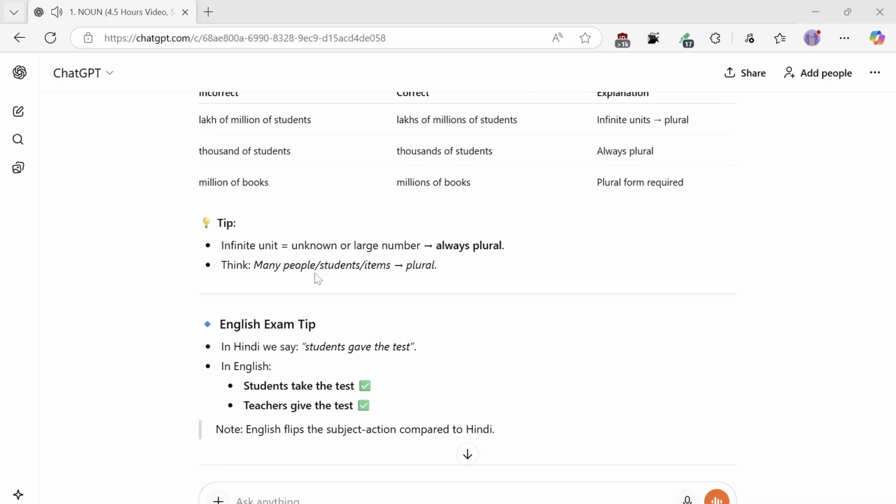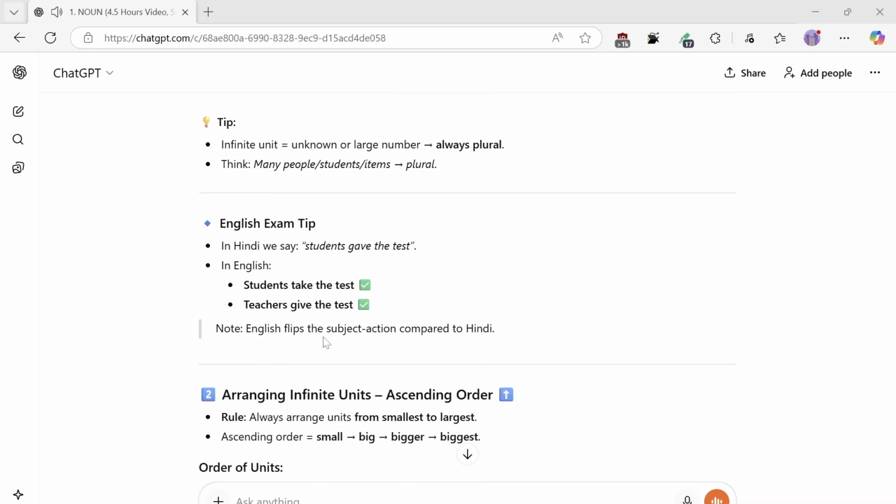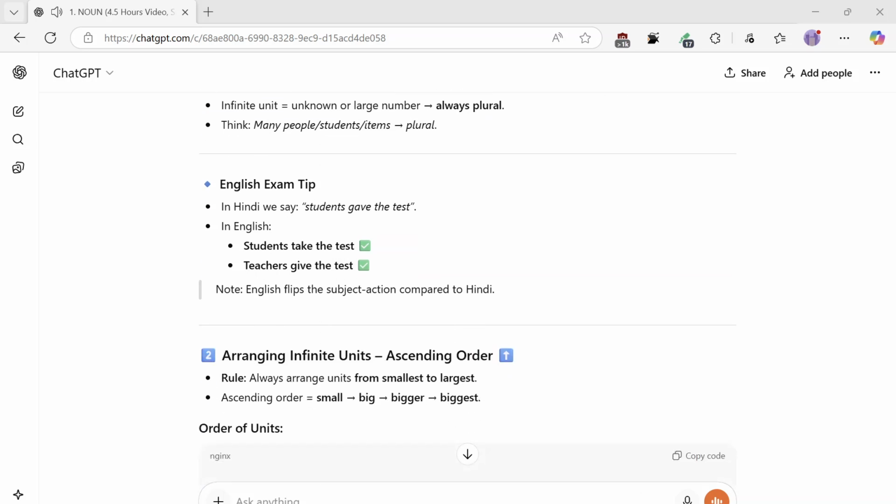English exam tip. In Hindi we say, students gave the test. In English, students take the test. Teachers give the test. Note: English flips the subject and action compared to Hindi.